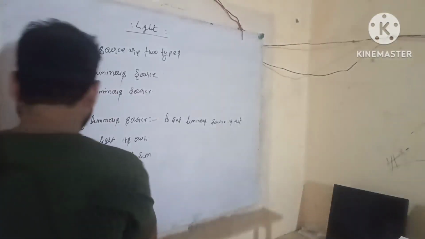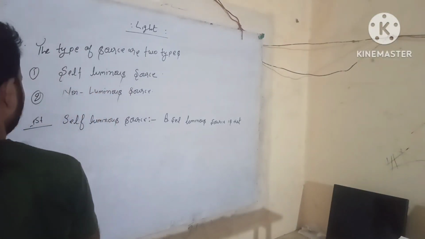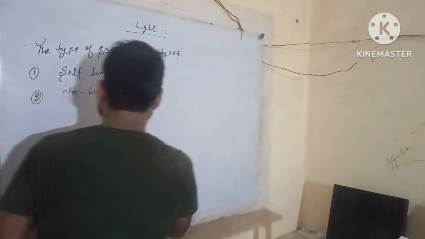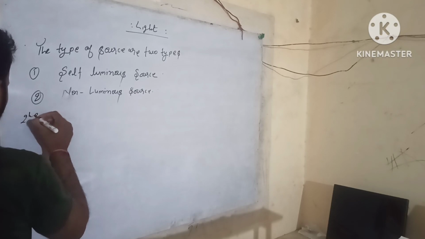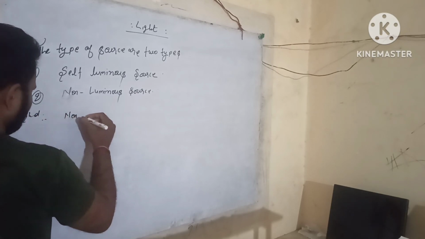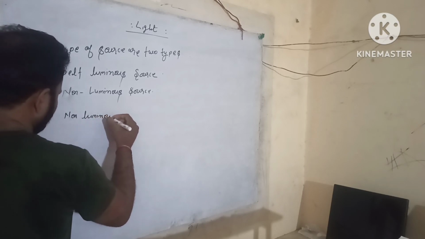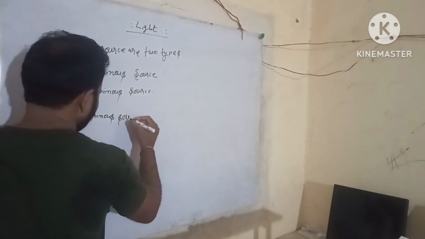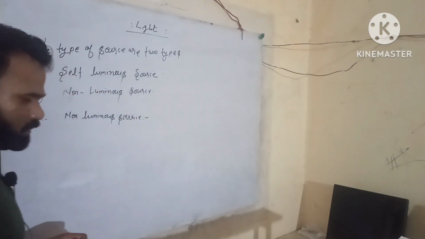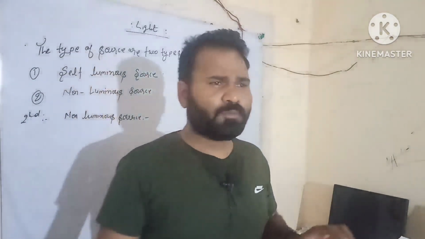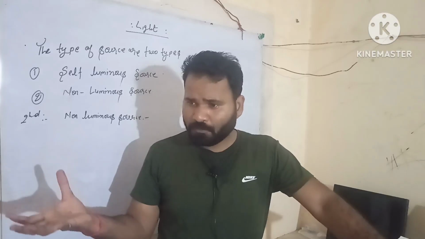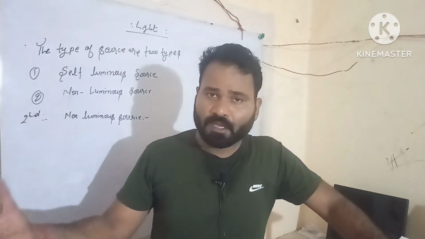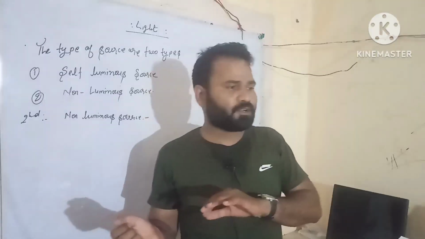Then we study about the non-luminous source. What is the non-luminous source? Firstly, we define the non-luminous source as the type of source that absorbs light from other sources and reflects it to the object.